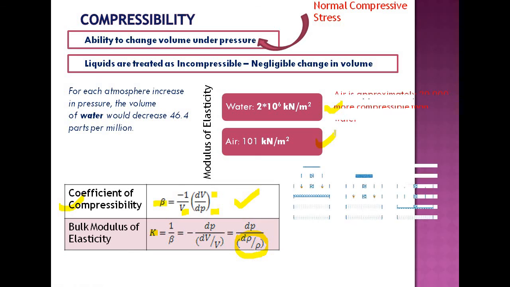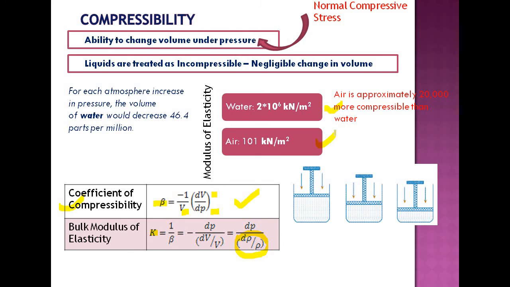That means air is approximately 20,000 times more compressible than water, because air has a very low value of bulk modulus of elasticity, that means a very high value of coefficient of compressibility. So water is generally treated as incompressible in our analysis, whereas air is a compressible gas, and we have to apply all the modalities of a compressible gas while we are dealing with air.